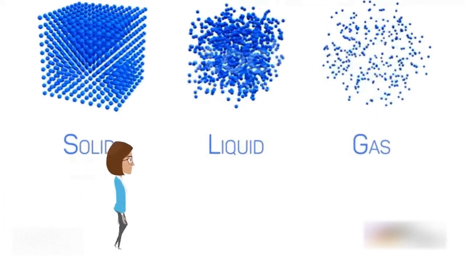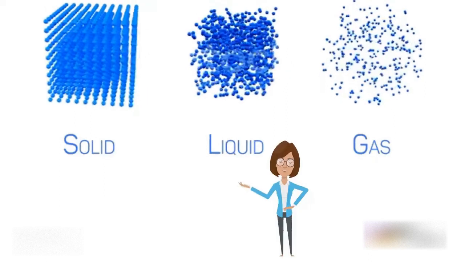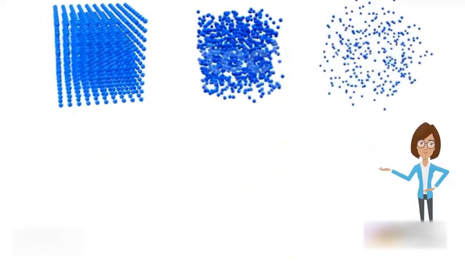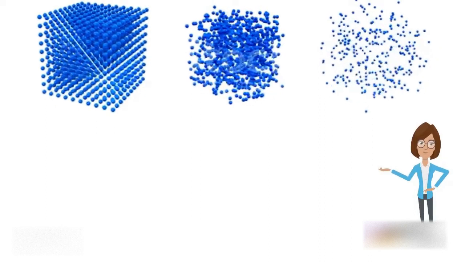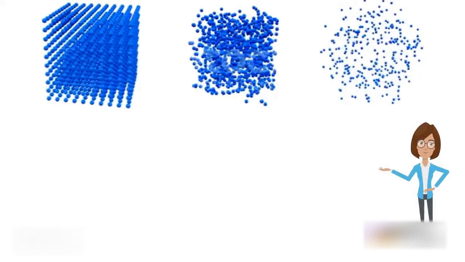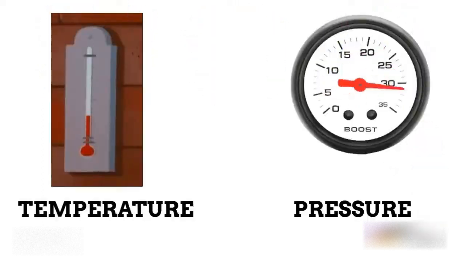In liquids, all of the intermolecular forces that hold a liquid together are called cohesive forces. In gases, in most cases, there are essentially no attractive forces between particles. This means that a gas has nothing to hold a specific shape or volume. Matter changes its states depending upon temperature and pressure.